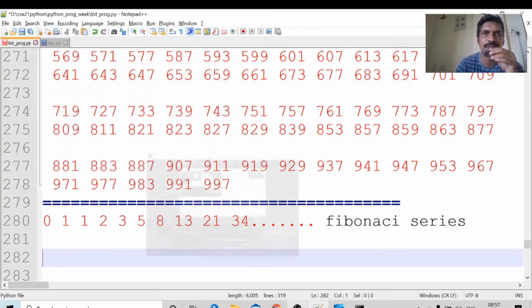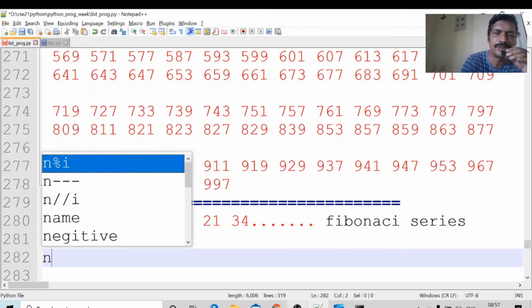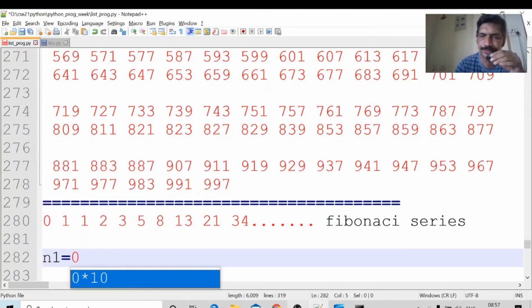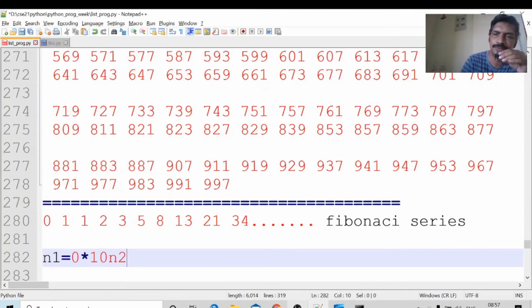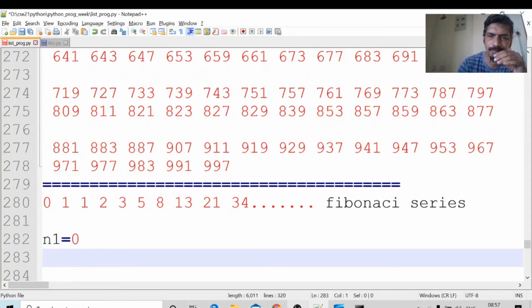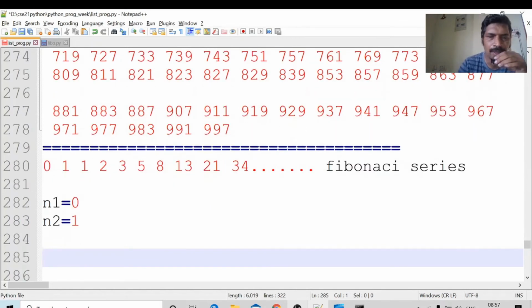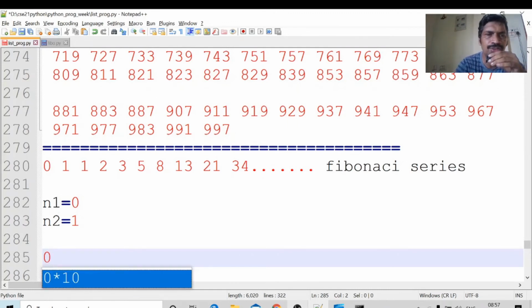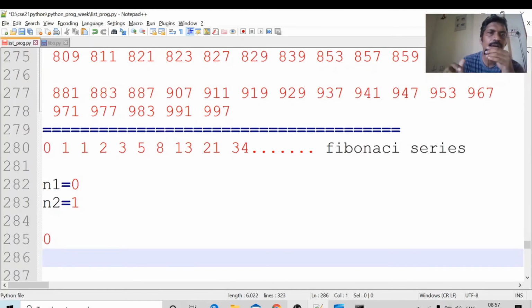The logic for generating Fibonacci: I will take the initial value n1 equal to 0, n2 equal to 1. Okay, I will print the n1 value. What is the n1 value? 0. Next, I will copy the n2 value. For the next term I want to add two terms, 0 plus 1.